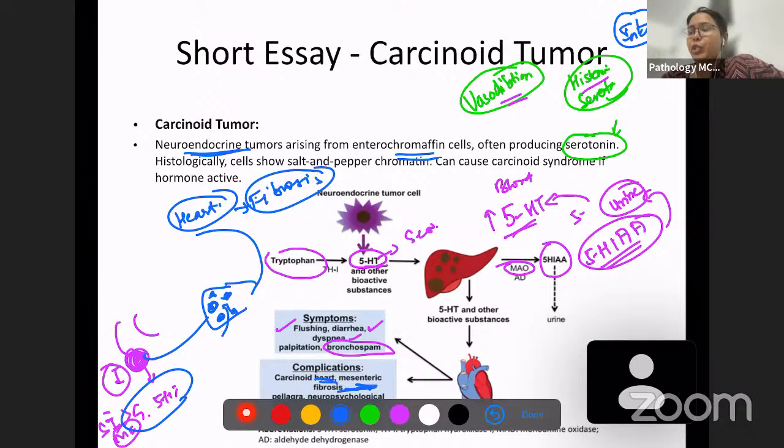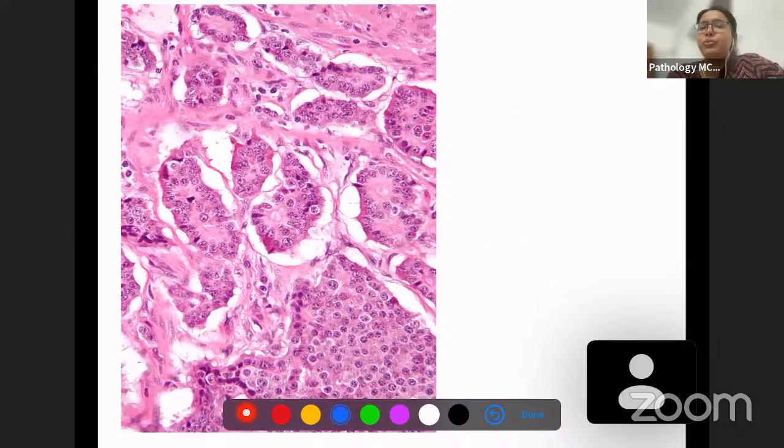What is the diagnostic test which you can do? You can do 5-hydroxyindoleacetic acid in the urine. Okay. So now there are hormonally active carcinoids, known as carcinoid syndrome, because when hormones are not produced in the blood, then it is just a carcinoid tumor. It can be seen in your CT scan or it can be seen in your biopsy. But when there is excess of serotonin produced, then only you can see it in the urine. Now we'll see what you can see in histology in carcinoid syndrome.